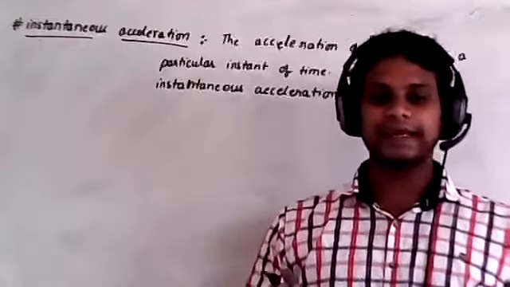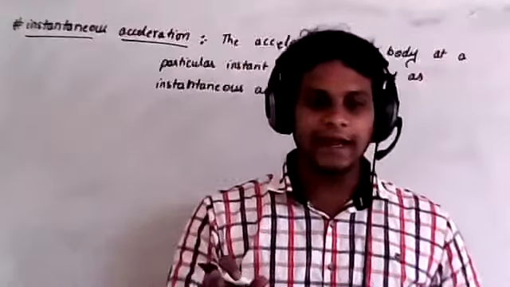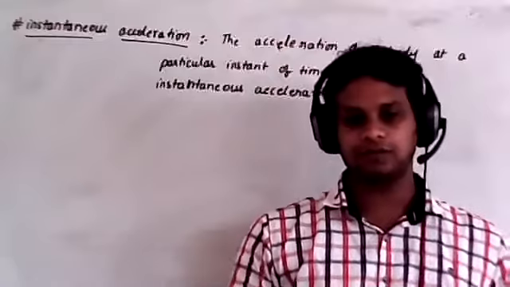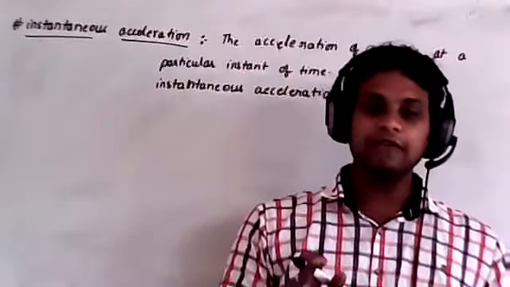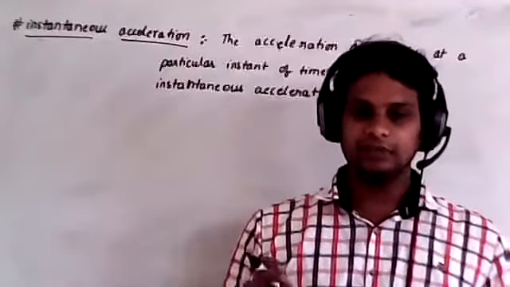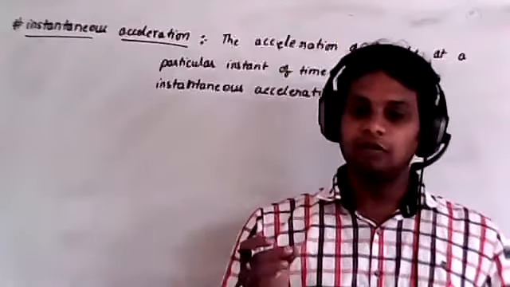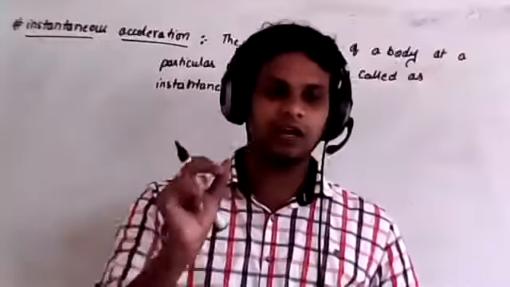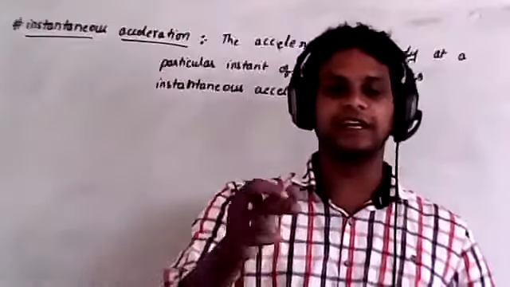Instantaneous velocity is taken as v is equal to limit delta t tends to 0, delta x by delta t. That is called instantaneous velocity. But if you take delta t tends to 0, then velocity is undefined, but velocity is very well defined. So that's why we have to change that to an infinitesimally small interval of time. Therefore, delta t is replaced with dt.